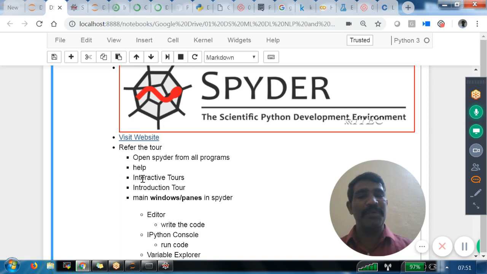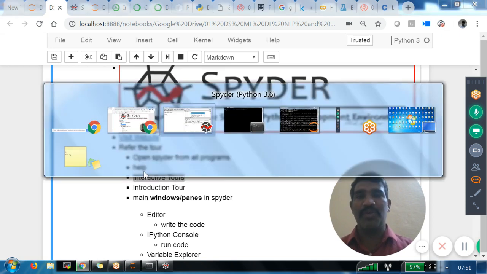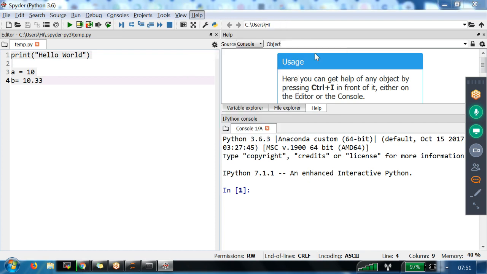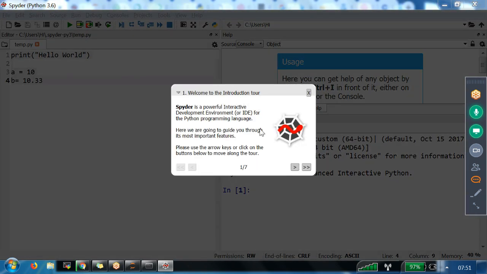Now I'm requesting you people to look into the interactive tools by going to the help. There is a help here. In the help, there is an option called Interactive tools. Next is the introduction tour. If you click on that, we see the first point.